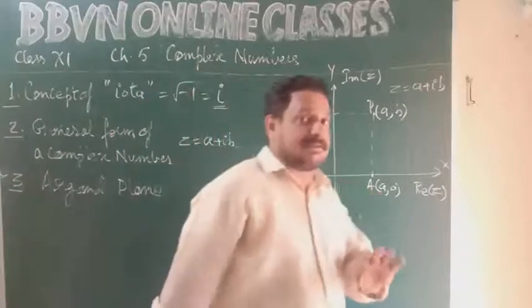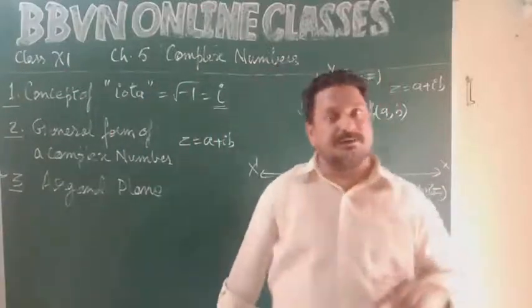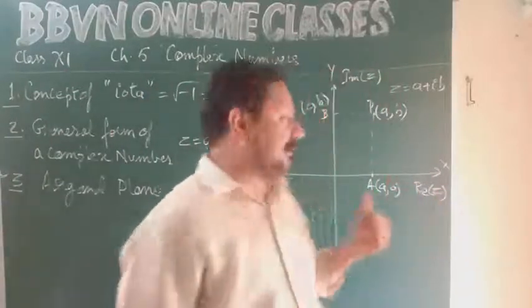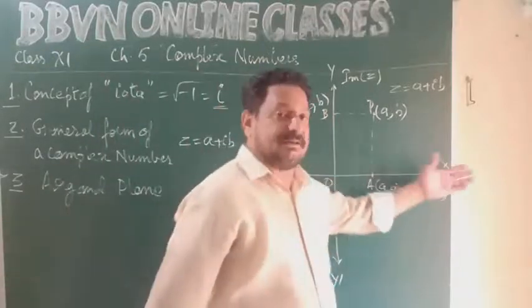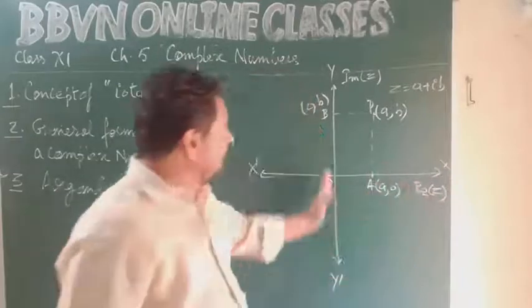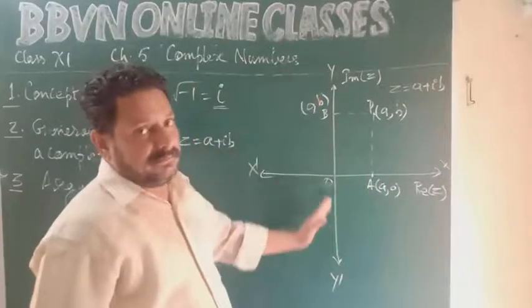In Cartesian system we have Cartesian plane, coordinate system. Here we have Argand plane. In this plane, this is the origin. The horizontal axis represents the real part of z. Imaginary axis represents imaginary part of z.